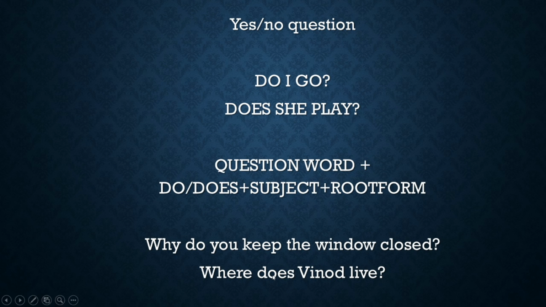Only for we, you, they, we use do. We, you, they, we use do. For all the other pronouns, we use does. But for "I" alone, as an exception, we use do. I is singular, but we use do. Okay, children, let's move on.